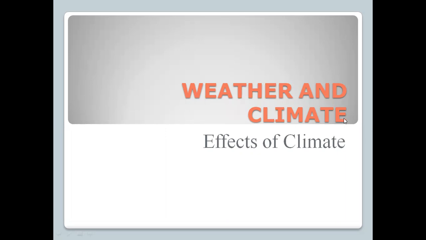As you know, we have started a chapter, weather and climate, and in the previous lesson we have learned about the different factors affecting the climate of a place. For example, distance from the equator, distance from the sea, rainfall, wind direction, and altitude. So in today's session, we are going to learn about the effects of climate, that how weather and climate affect us. Let's start.